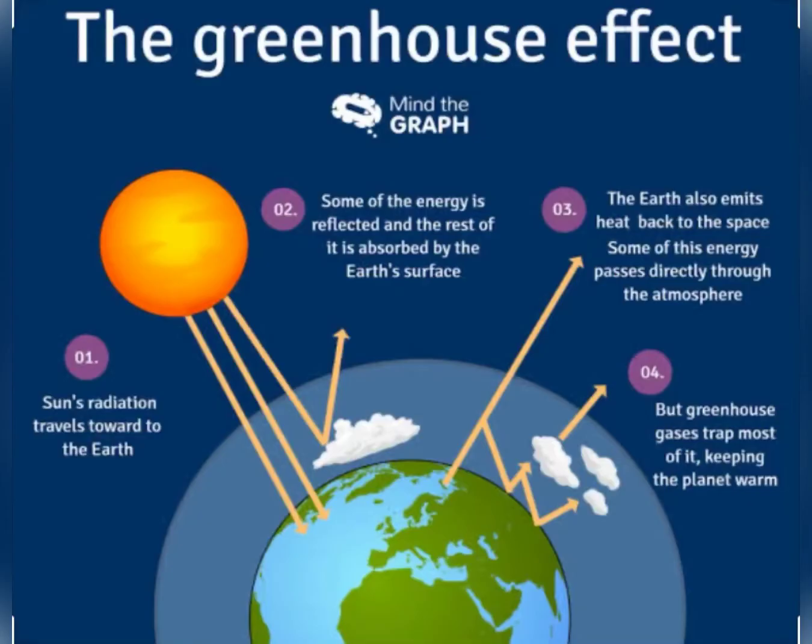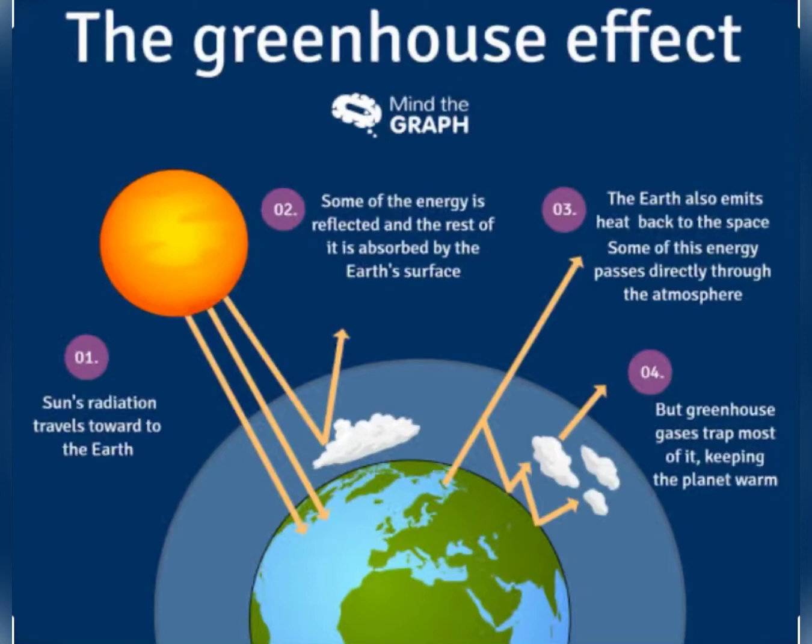The next topic is greenhouse effect. Now students, you know that so many types of radiations are coming from the sun towards the earth. From this, some of the rays are absorbed and some are reflected back from the earth's surface. The rays which are reflected back pass through the atmosphere while going back to the space.